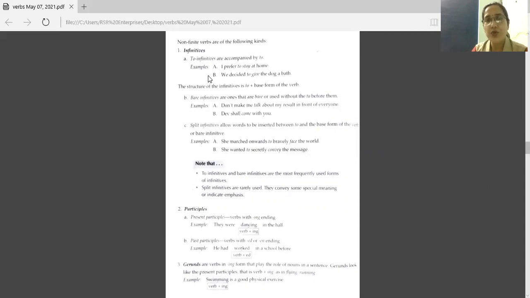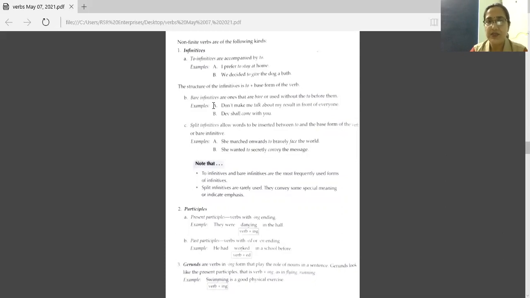That is to infinitive. I prefer to stay at home. So to stay is an infinitive, or you can say to infinitive. To is there, with that the base form of the verb, stay. We decided to give the dog a bath. So to give, this is a to infinitive.